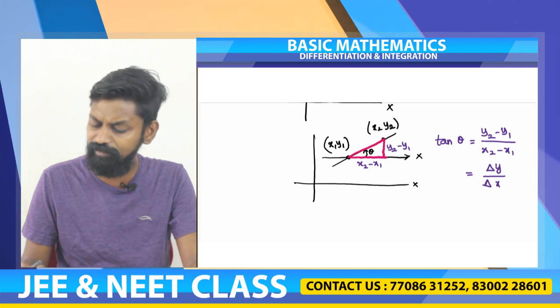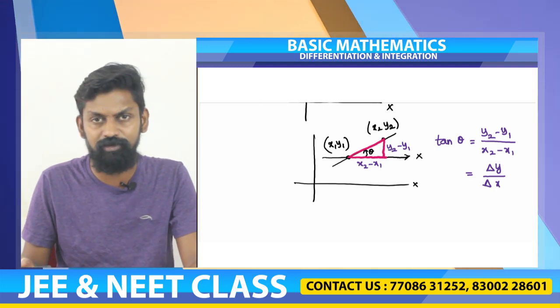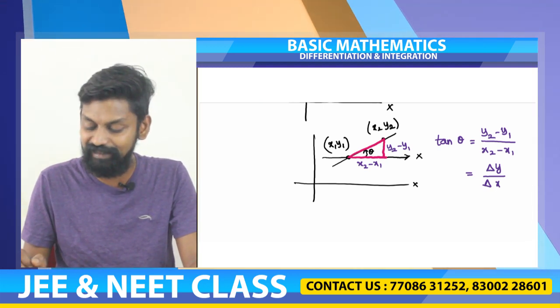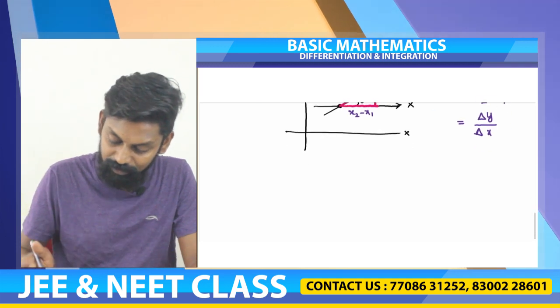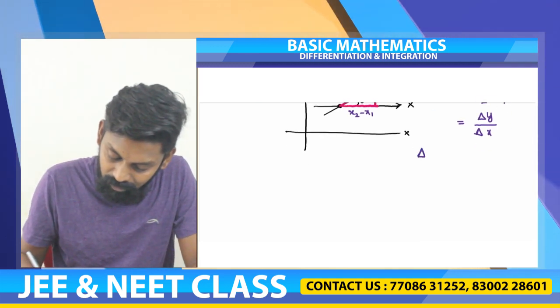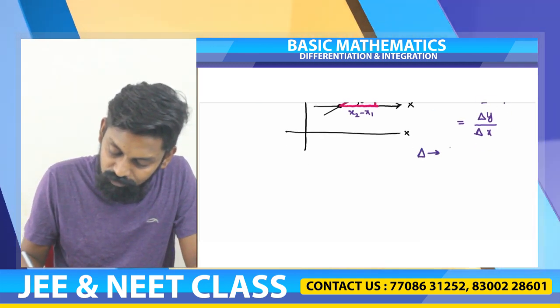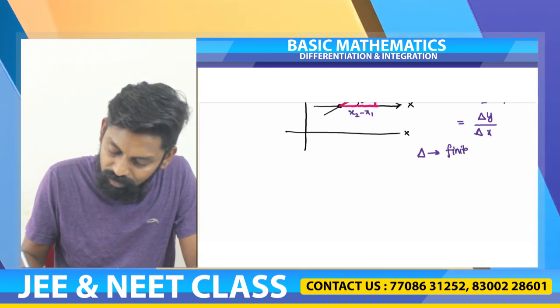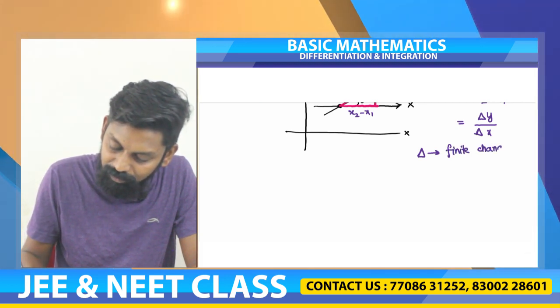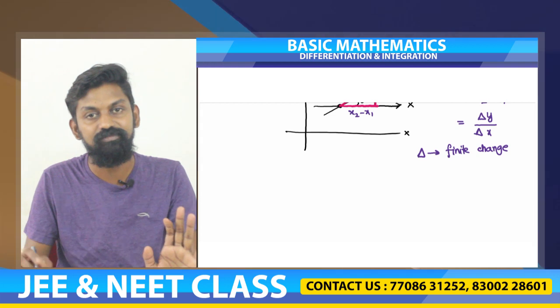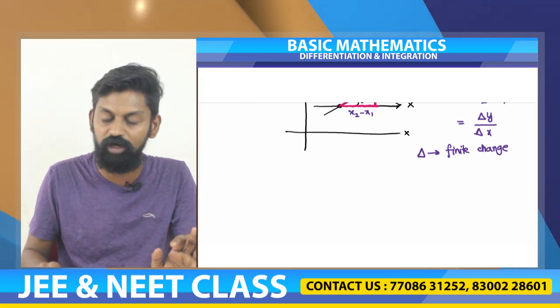So tan theta is equal to y2 minus y1 by x2 minus x1, which is written as delta y by delta x. Here delta refers to finite change. Finite means big enough, what we can imagine or what we can see.